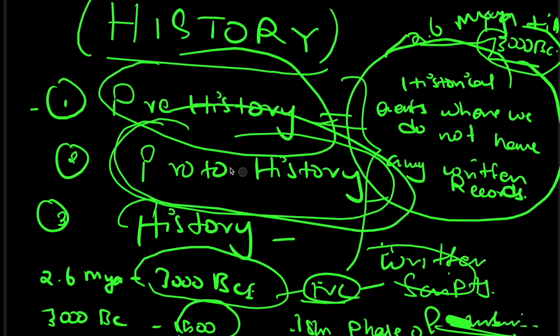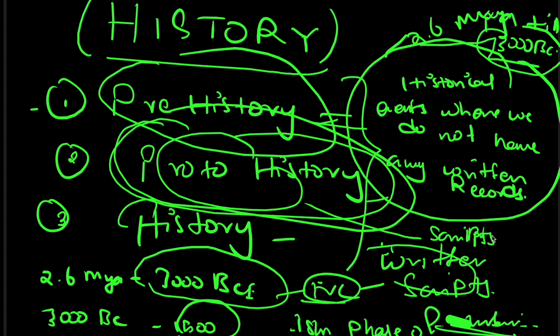Now in proto-history, what happens? We have written records, but we do not understand what it is all about. Scripts will be there, but undeciphered. So scripts will be in proto-history, but we do not understand what it is all about.